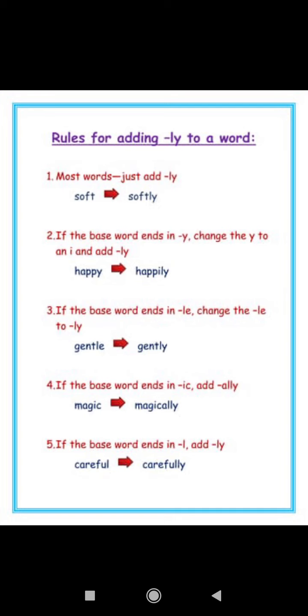If the words end in ic, then you will put ally. And if the words end with l, the last letter is l itself, then you will put one more ly and it will become double l. Like careful, carefully. So, when the words end with l, you will put ly and it will become double l. Okay, so you have to keep these rules in mind and check them whenever you add ly to words.